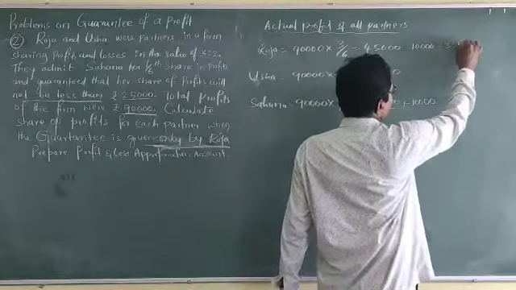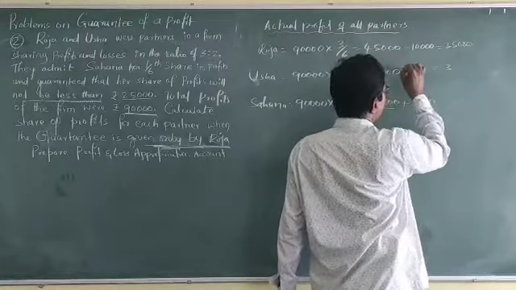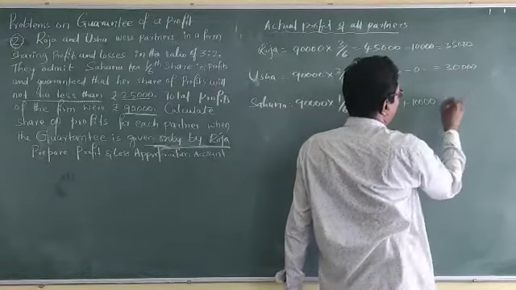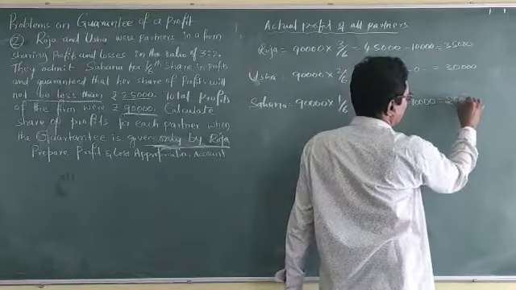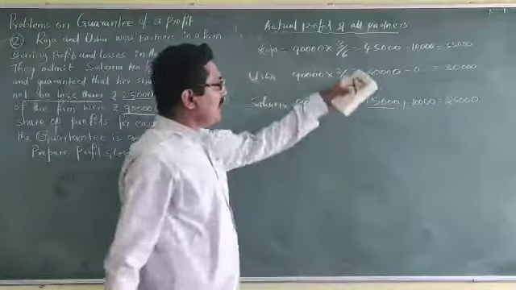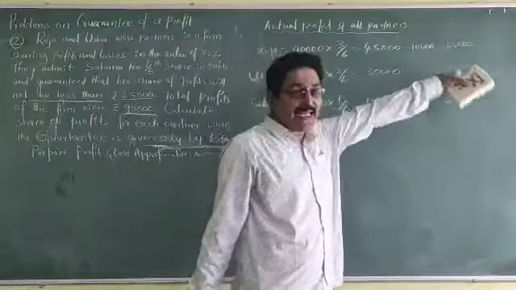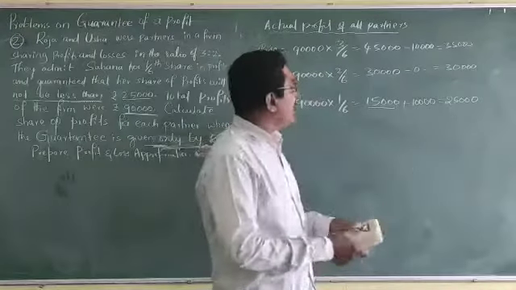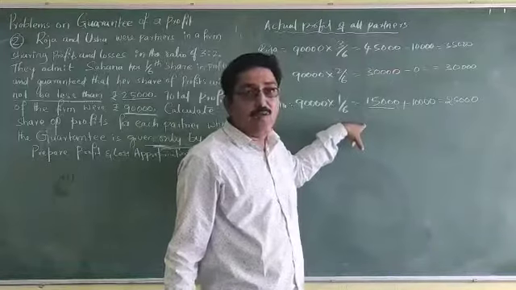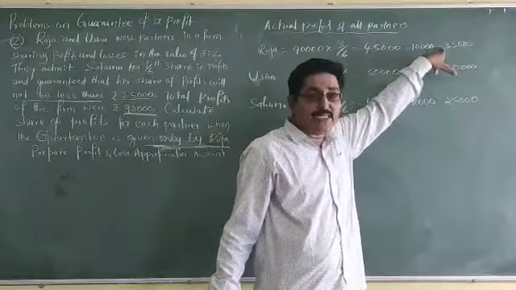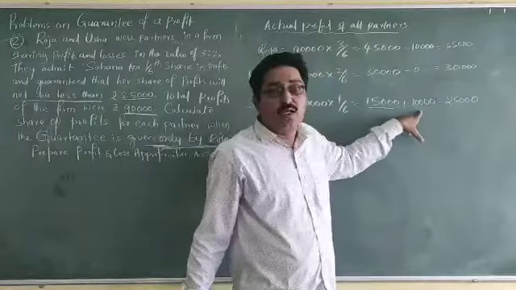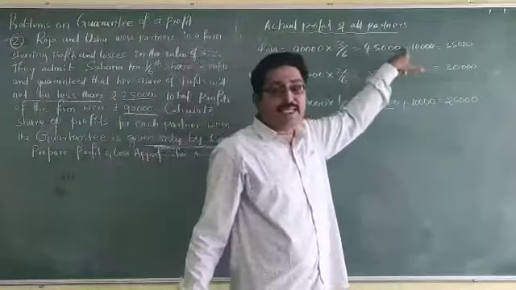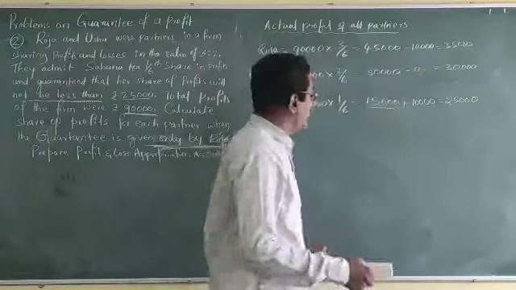So 35,000, as usual 30,000, and 25,000. This is the profit after guarantee. When there is no guarantee, all the partners will get like this. When there is a guarantee by a single partner, that is Roja, the deficit of the newly admitted partner Sahana will be deducted out of the profits of Roja.